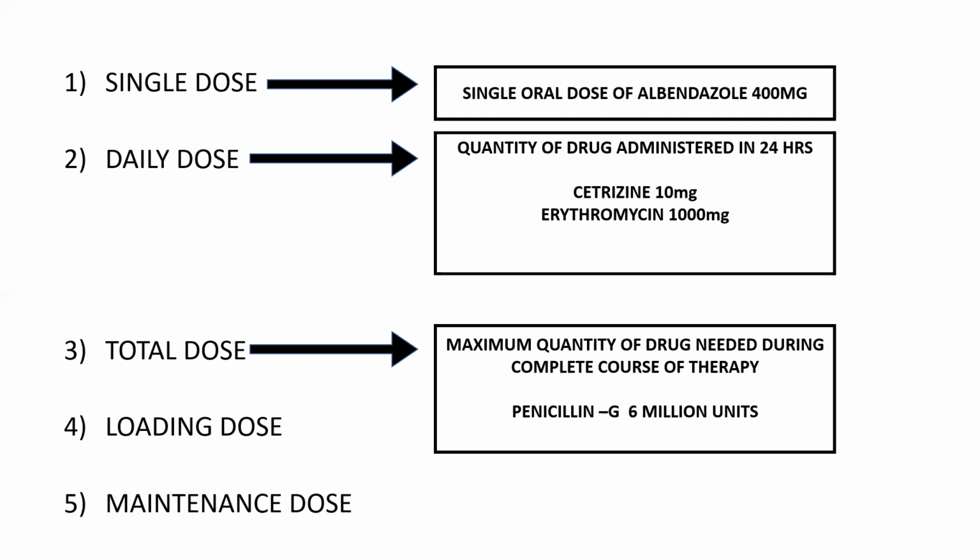Next, loading dose. Loading dose and maintenance dose, these are somewhat different when compared to single dose and daily dose. Loading dose they use for drugs which have longer half life. We generally give more dose to reach the steady state plasma concentration. And maintenance dose is nothing but half of the loading dose. That's it. Nothing much about loading dose and maintenance dose. So we give loading dose and maintenance dose for those drugs which have long half life. Example, digoxin.